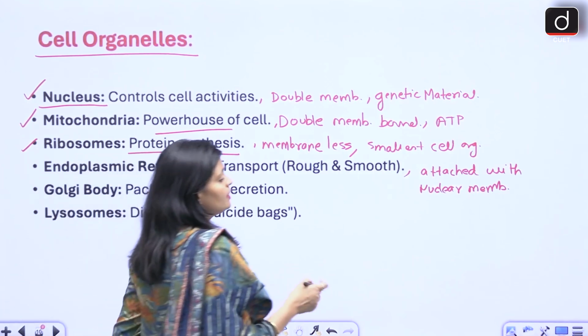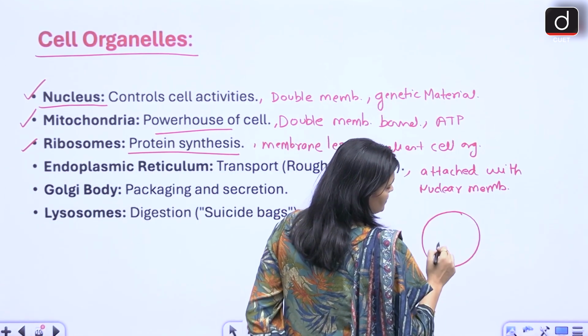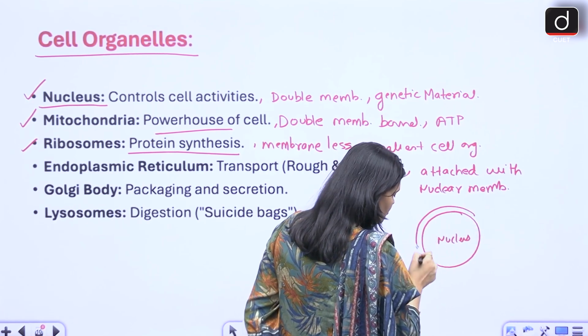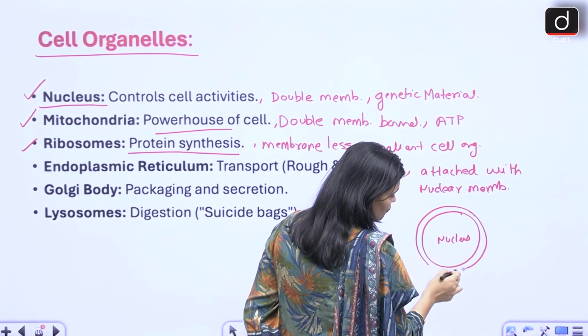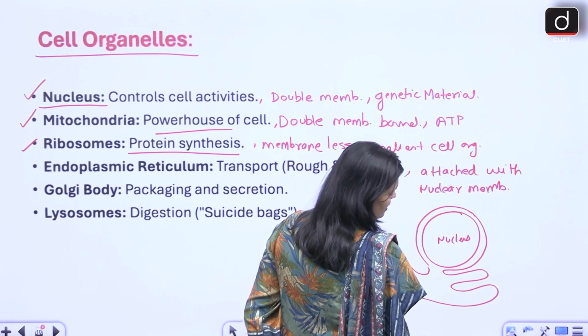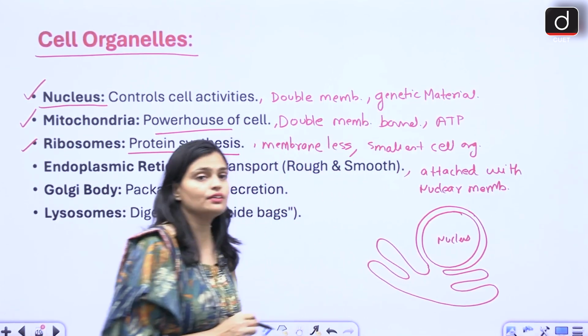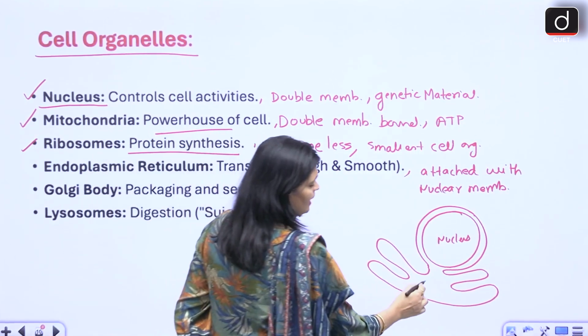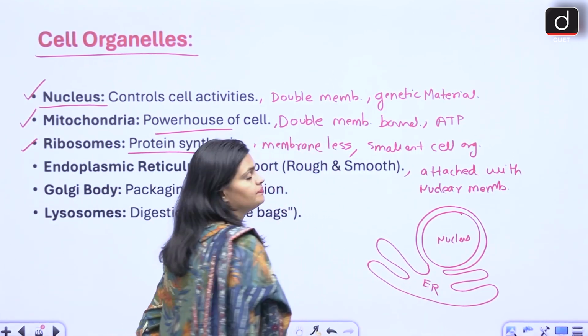Like suppose अगर आपका ये nucleus है, right? So nucleus के बाहर जो membrane होती है ना, this outer membrane of the nucleus, यहाँ पे हमें क्या मिलता है? Endoplasmic reticulum. ठीक है? So here we have endoplasmic reticulum.